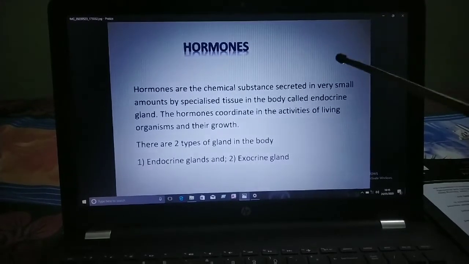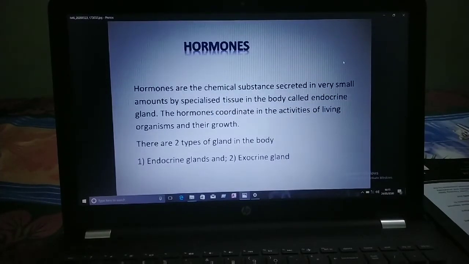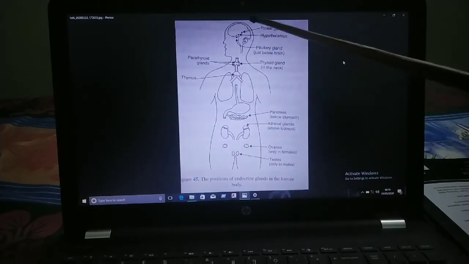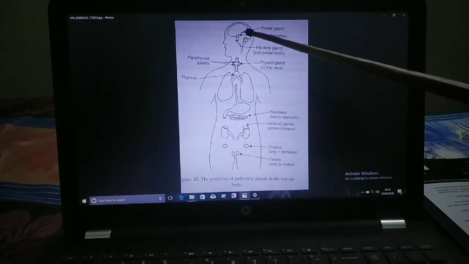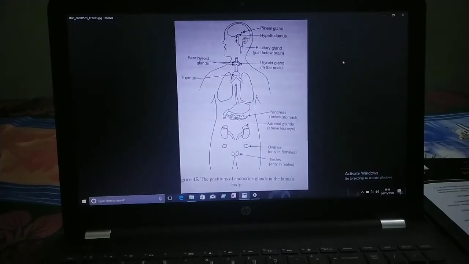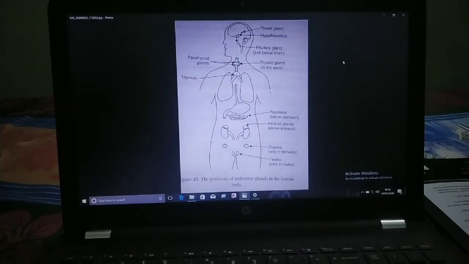So children, I will show you the location of these endocrine glands in our body. First of all, you will see here the pineal gland, which is present behind the brain. After this, the hypothalamus is present. This one is the hypothalamus.